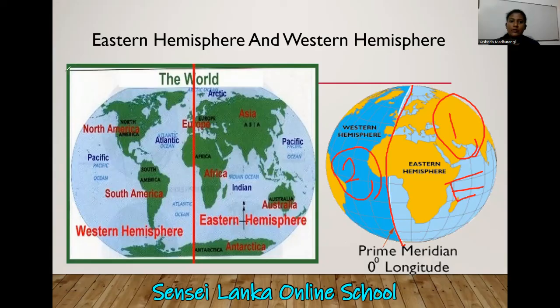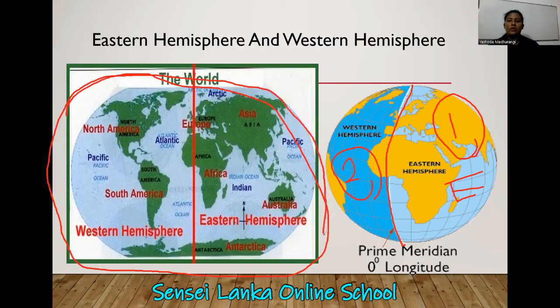If you think about the world map, look at this picture. If you think about the world map also, you can divide it. In the world map, if you draw this 0-degree longitude, we can divide it into two: to the east and to the west.